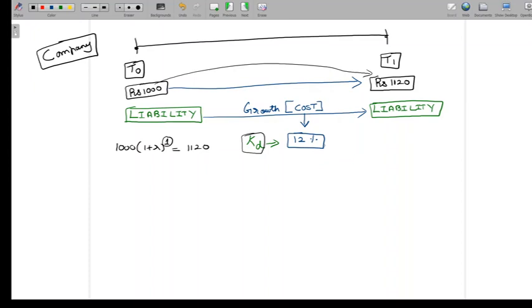Only thing here is we are talking about it from the perspective of the company, and we are saying that it's a liability. So here I can say that the value of a liability is the present value of the cash flows associated with the liability discounted at the cost of raising finance. So here's the difference. Earlier, the principle was about the value of an asset. Here the principle is about the value of a liability. Earlier, we were talking about cash flows associated with the asset. Now we are going to be talking about cash flows associated with the liability.